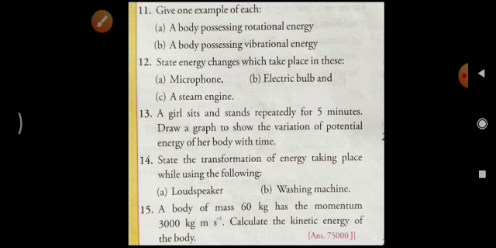So mass is given, m is equal to 60 kilogram. Then one more thing is also given, momentum is equal to 3000 kilogram meter per second, that is mv is equal to 3000 kilogram meter per second. Mass is given, so from that equation we can calculate velocity also, and it will come v is equal to 50 meter per second.